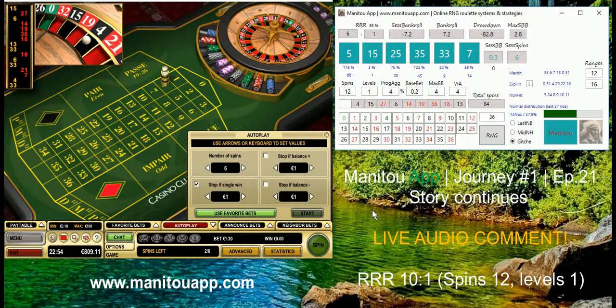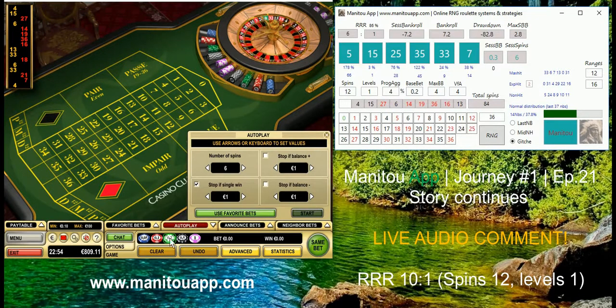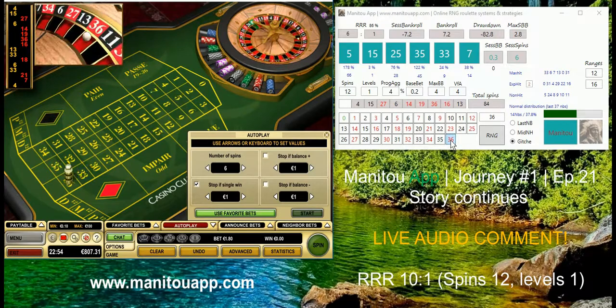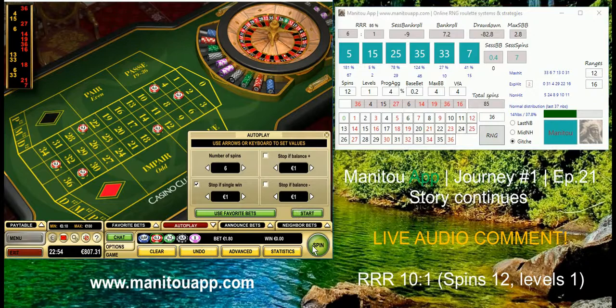So now I'm going to bet 30 cents on new numbers. Yeah, now we are playing number 33, so I'd like to see number 33 coming, as it was coming so often in the last spins.